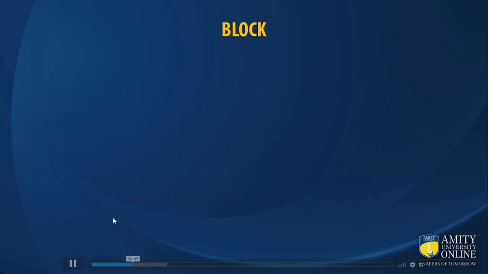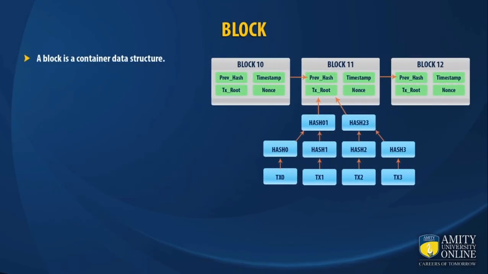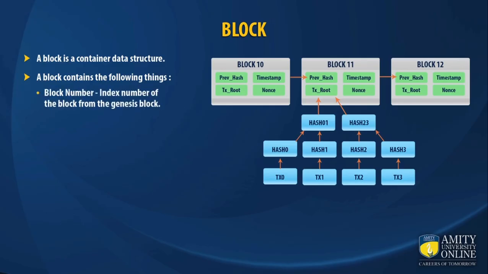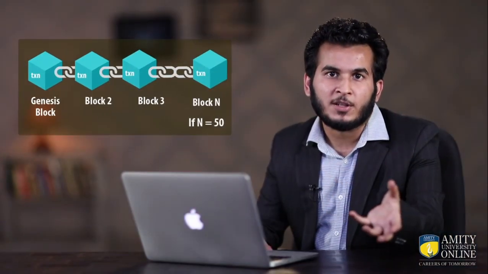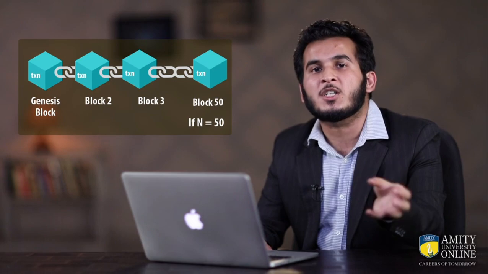Now what is a block? A block is a container data structure which stores transactional as well as non-transactional data. Blocks are organized into a linear sequence over time. A block contains many types of information. One of the pieces of information is a block number. A block number is the index number of the block from the creation of the genesis block. That means if the block number is 50, then it is the 50th block from the creation of the genesis block.